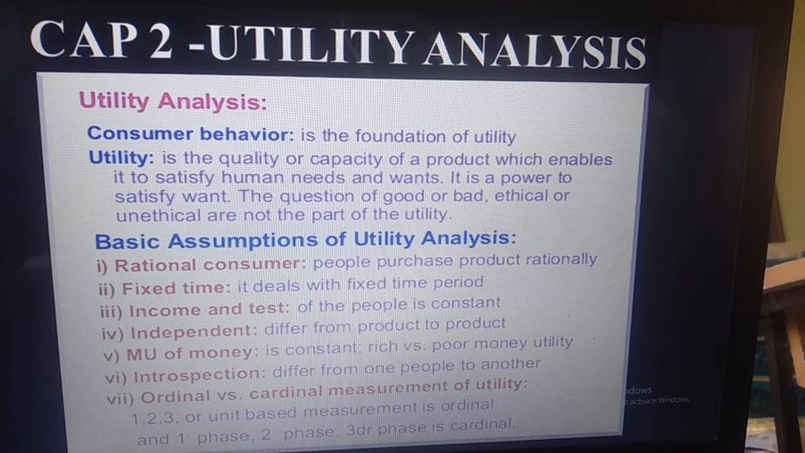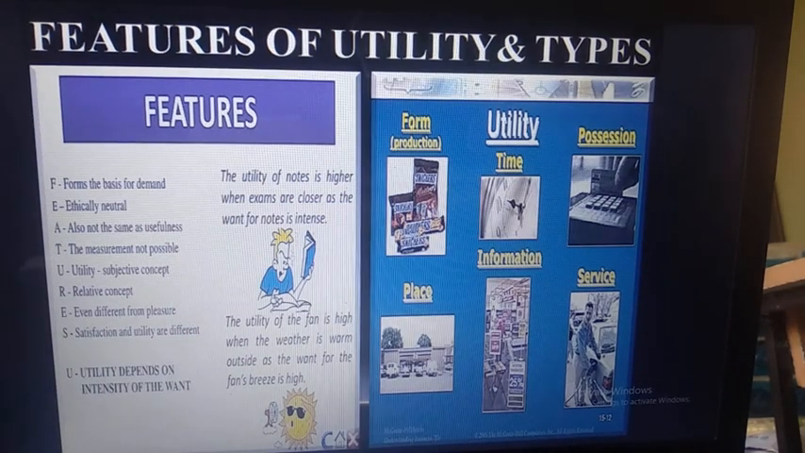Lastly, there is a cardinal measurement. If you want to count the utility, if you want to check the satisfaction level, it should be counted in terms of numbers like 1, 2, 3, 4. Next, there are the features of utility. The first feature is that it forms the basis for demand. Unless our need is created, the demand will not come to be known. So it is a foundation for the demand.